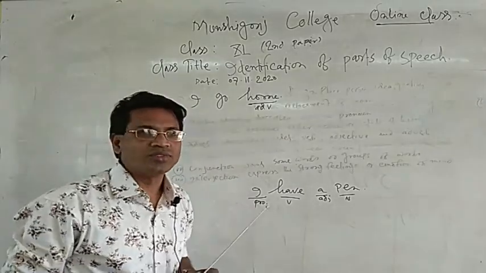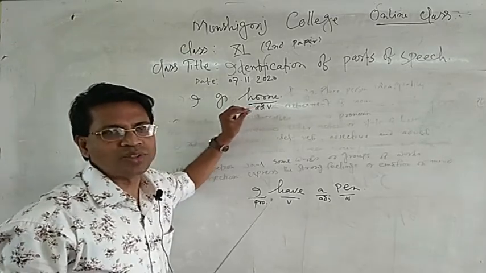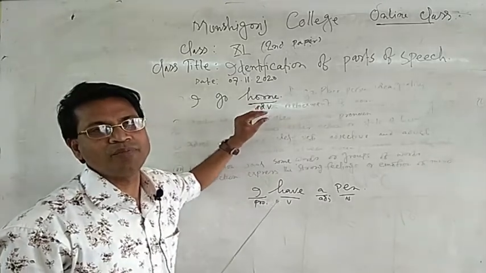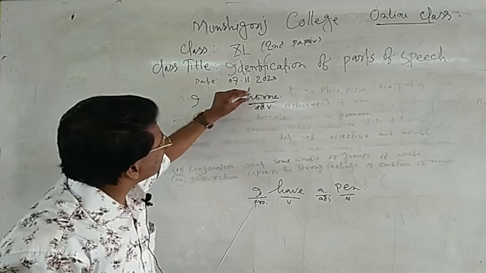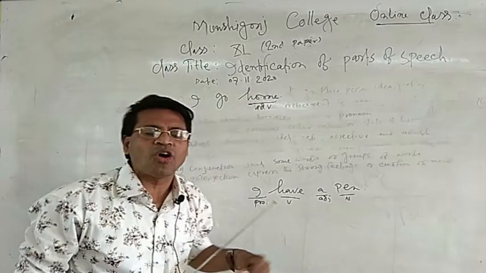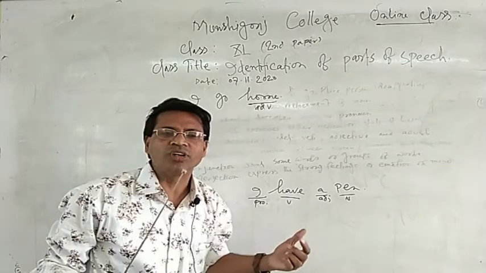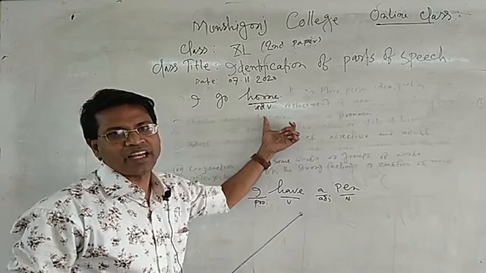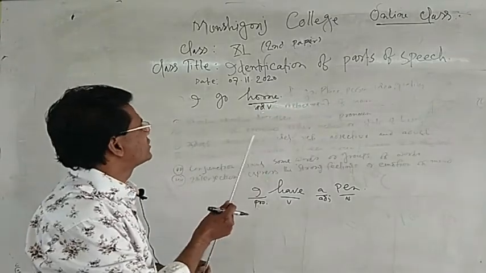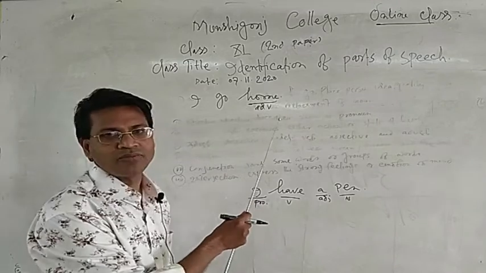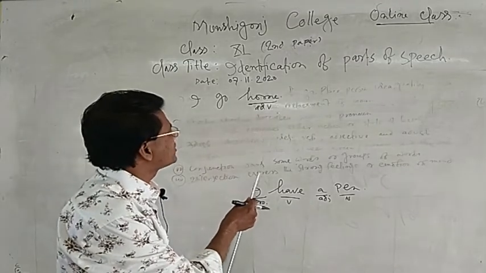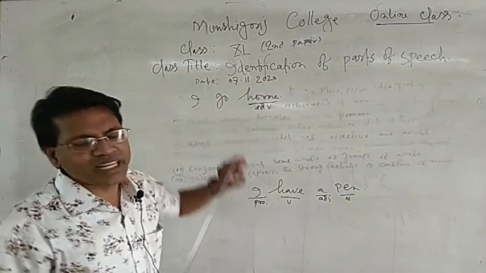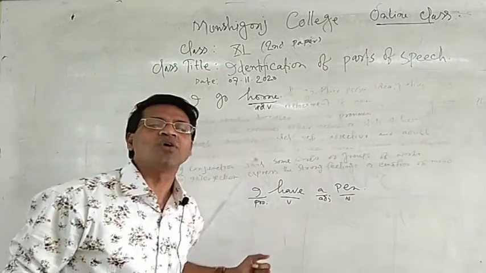Where do you go? Then you get the answer: I go home. Home is a place, so no doubt it is an adverb of place. When any word gives us information about a place, this word is called an adverb, and it is called an adverb of place. In "I go home," home is an adverb because it mentions the place.